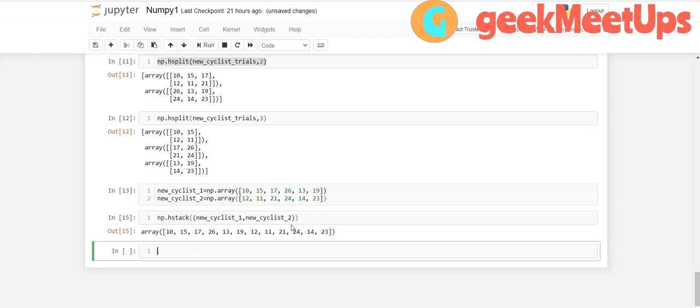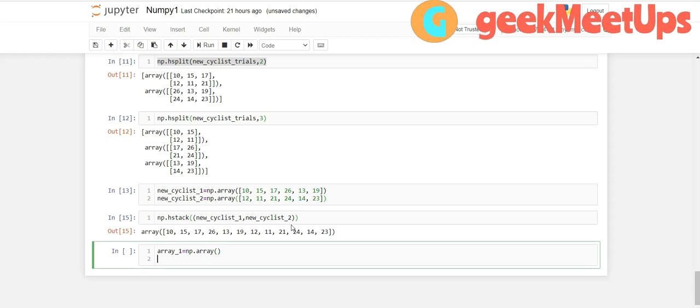I am taking two arrays with the same shape. array_1 equals np.array, I will pass the value later. Again I am taking one array, array_2 equals np.array.